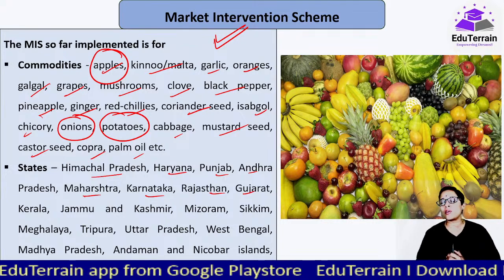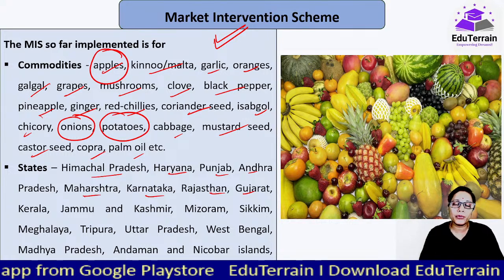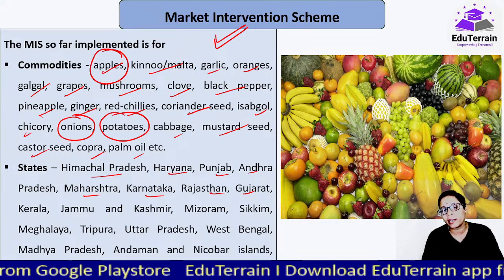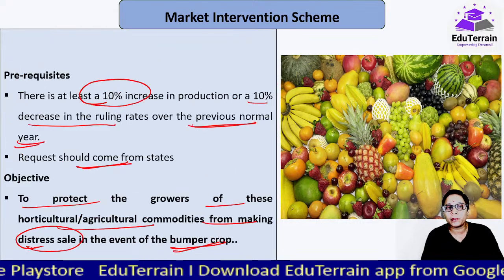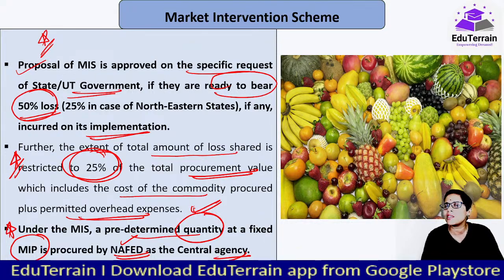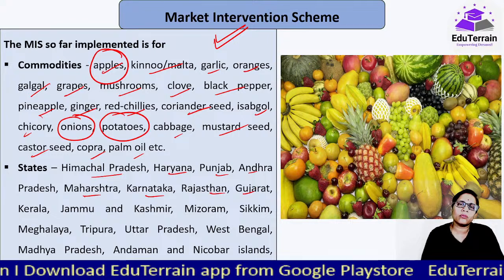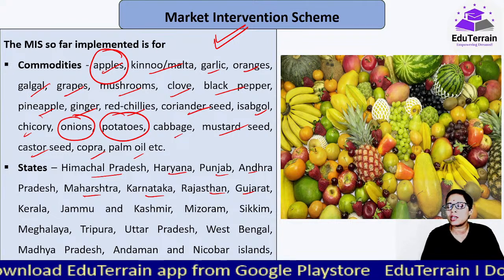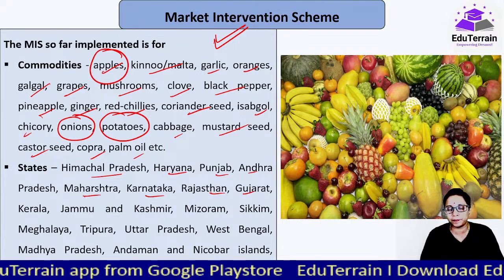And these are the various crops that have been covered under this particular scheme. Again, this would be important for RBI, basic details only. When it comes to ARD schemes, the basics would be important for your RBI exam. They will not go much deeper than that.